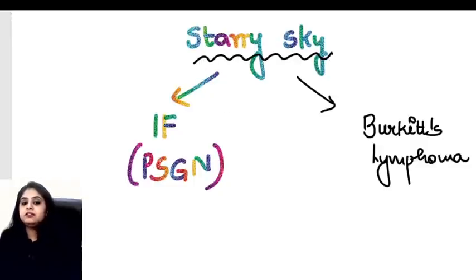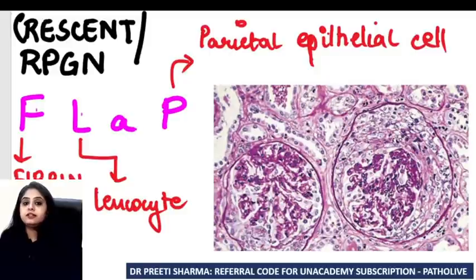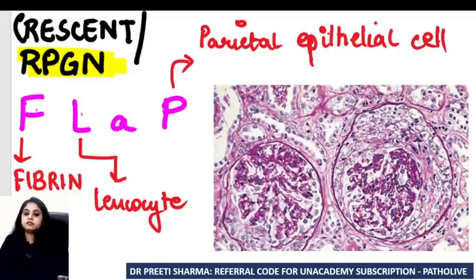Okay, having done with PSGN, do you all know there's another nephritic syndrome known as RPGN? RPGN means rapidly progressive glomerulonephritis. When I say rapidly progressive glomerulonephritis, that's more of a clinical thing. The patient is rapidly progressing, rapidly deteriorating. But clinically, that's RPGN. Pathologically, it's crescentic glomerulonephritis.